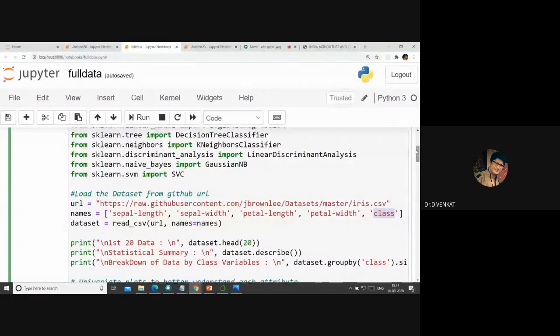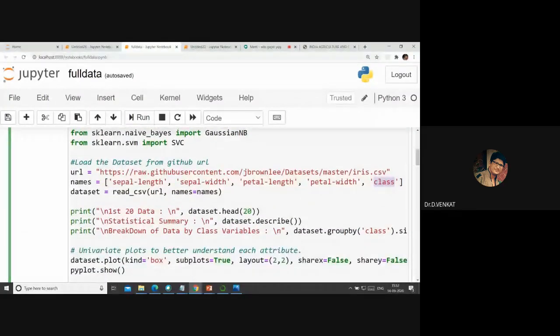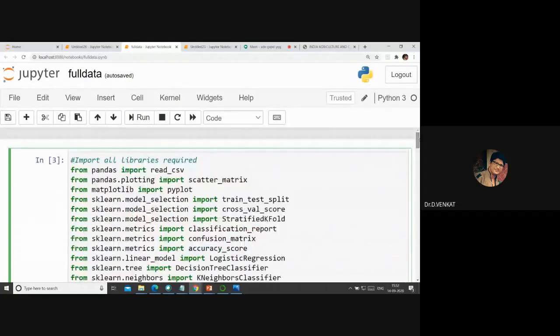Now if you see this, I'm doing dataset read_csv. Where did we get this package? Can anybody guess? Tell me where you got this read_csv. This is a method, right? From which package did we get it? Waiting for responses. Saranya says pandas. Excellent. Professor Vikas says pandas.